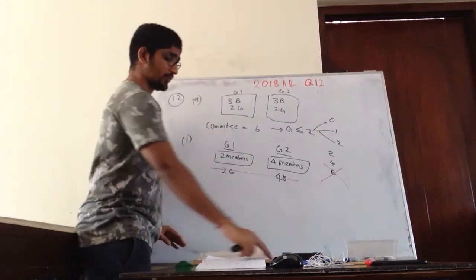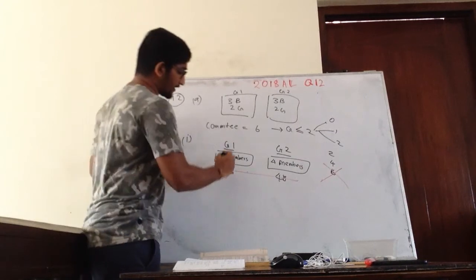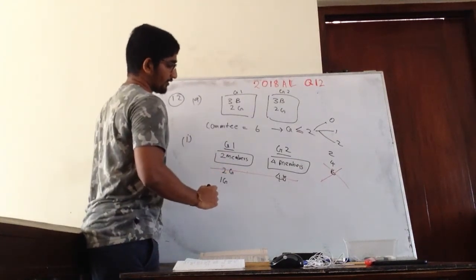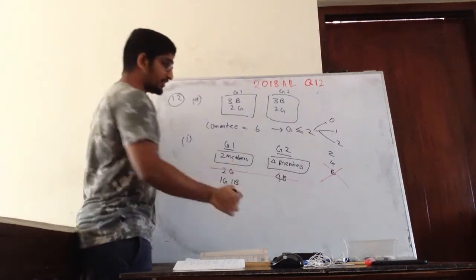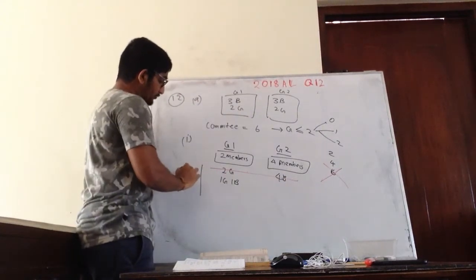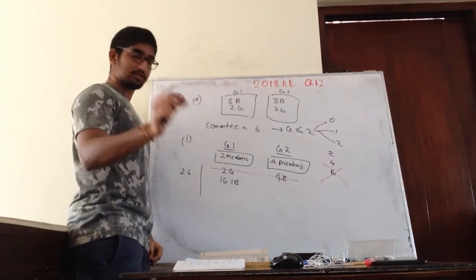So now what I'm going to do is take 1 girl from here, then 1 boy from here. So now I'm considering taking 2 girls. In this first situation I'm taking 2 girls.